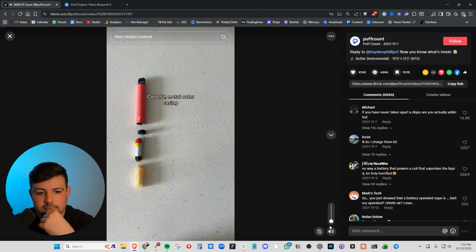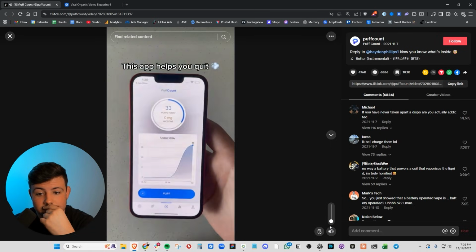Without knowing what's inside, so I'm gonna show you. On the outside, we have the colorful metal casing, a 3.7 volt, 500 milliamp battery, and a coil wrapped in soaked cotton. Check out this app if you need to quit.